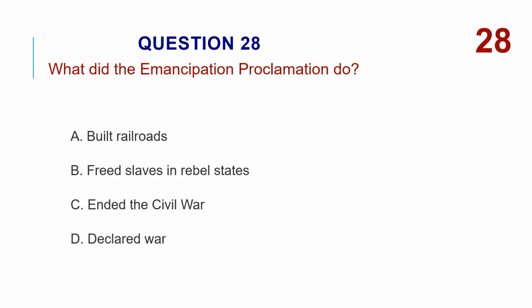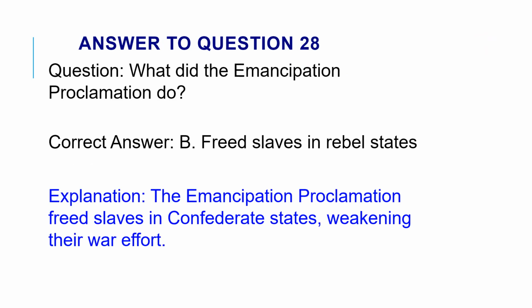What did the Emancipation Proclamation do? A. Built railroads. B. Freed slaves in rebel states. C. Ended the Civil War. D. Declared war. The correct answer is B. Freed slaves in rebel states. The Emancipation Proclamation freed slaves in Confederate states, weakening their war effort.